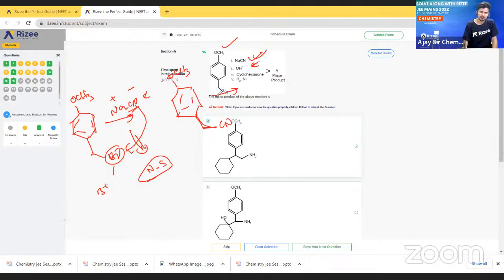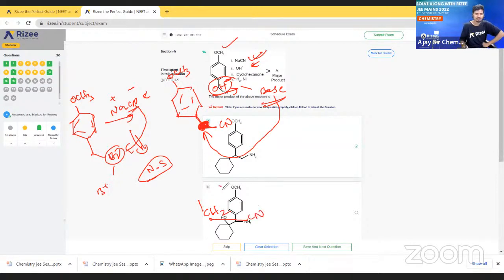Then we have to react with OH minus. So what will be formed here? If we react this with OH minus, what will be formed? This OH minus acts as a base. Am I right? So where will it attack? It will come and attack at this center. So I will write this here: CH2 and CN.